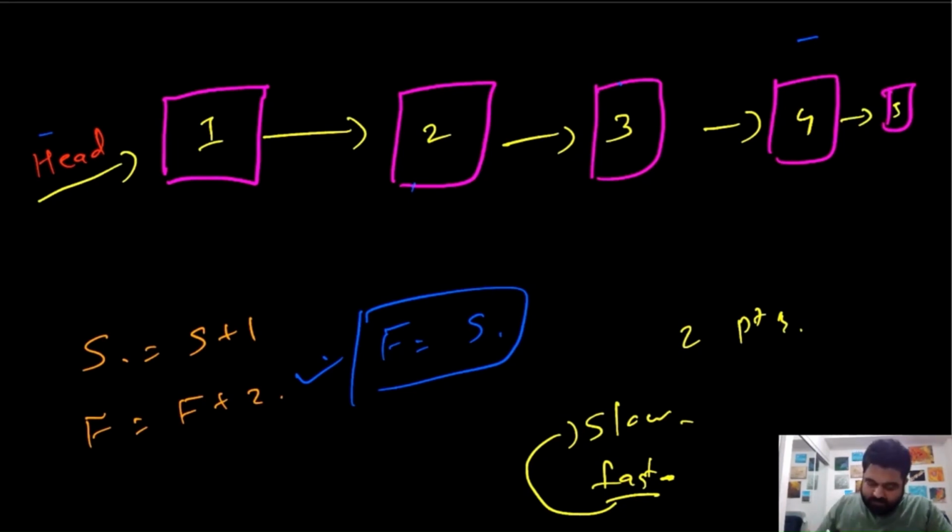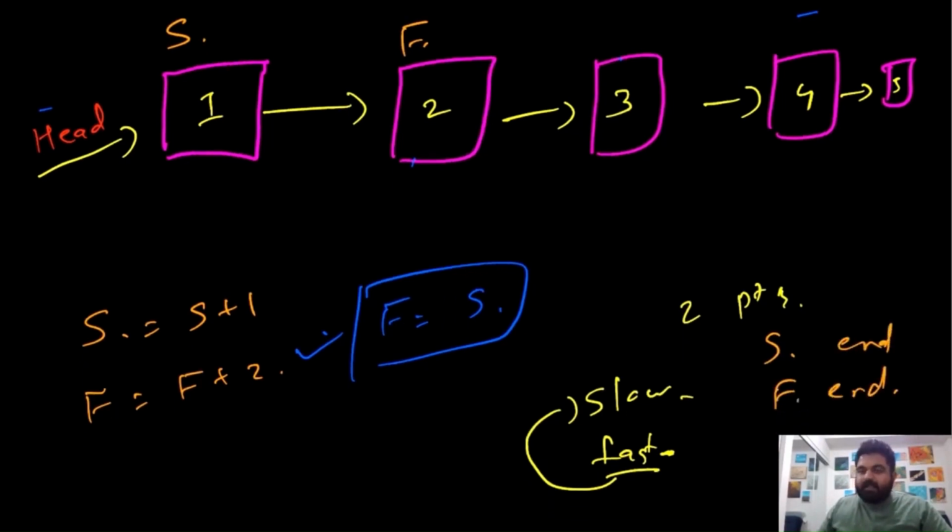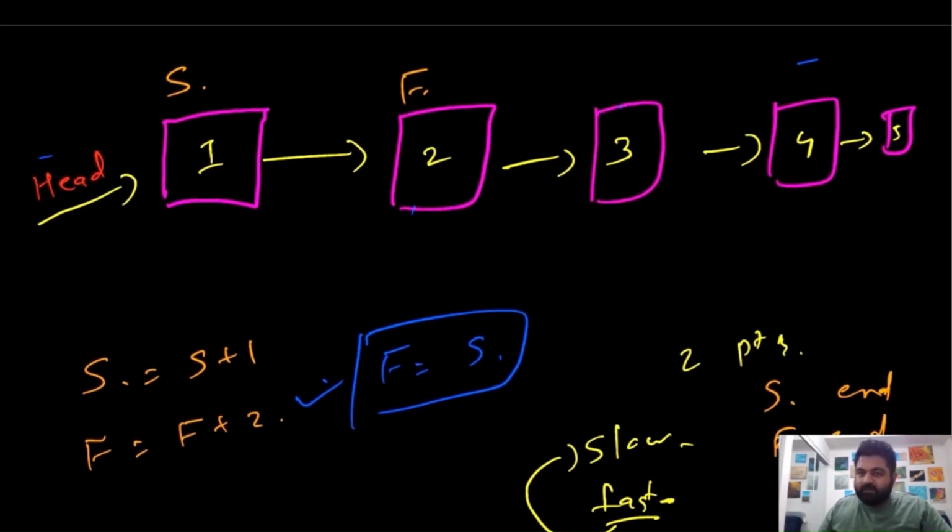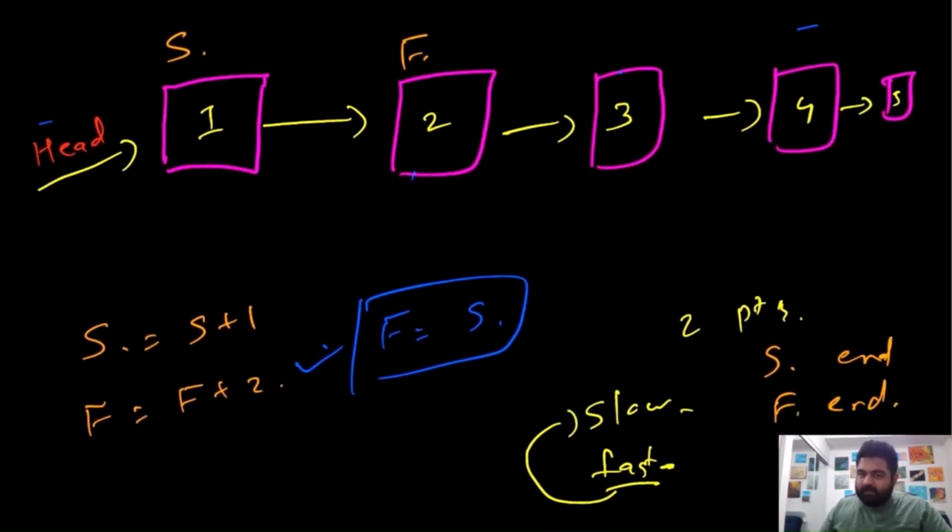Now in this case, this is the slow pointer, this is the fast pointer, and we are always going to have a terminating condition: if slow or fast reaches the end, and at any given moment we find that the value of the slow or fast pointer is null, we can determine that we are able to successfully traverse over the entire linked list without detecting a cycle, and that would be our final solution.